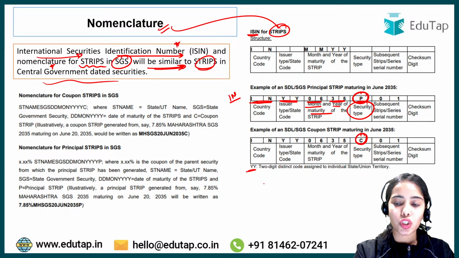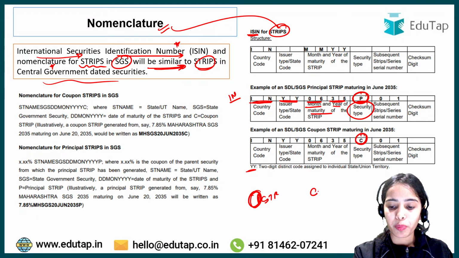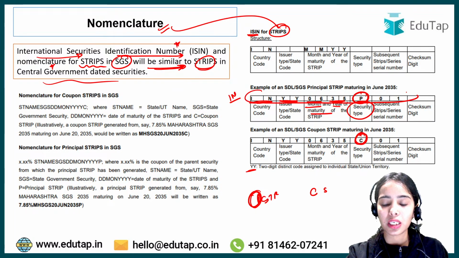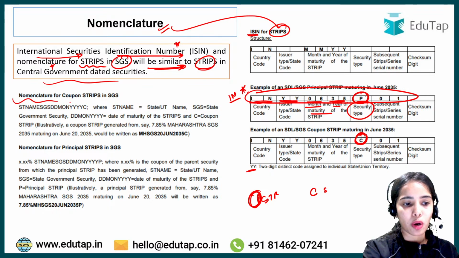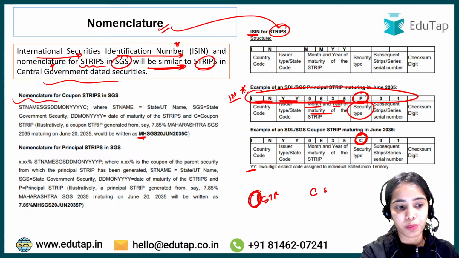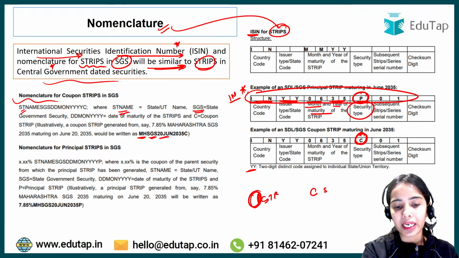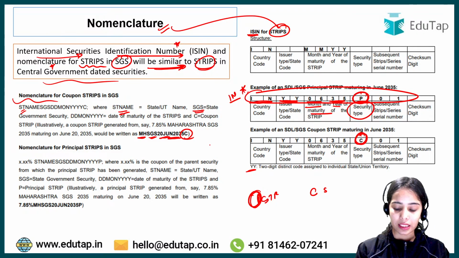C is for the coupon. So the principal strip gets the security type P, and the coupon strip gets the security type C. This is the basic idea of how the ISIN number is provided for the strip. In the case of nomenclature, the state name is written, then SGS, that is, state government security, then the date, and after that whether it is a coupon or a principal.